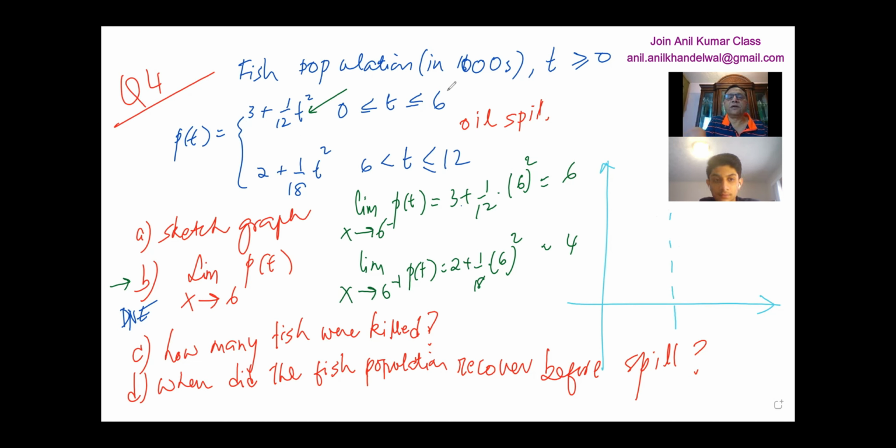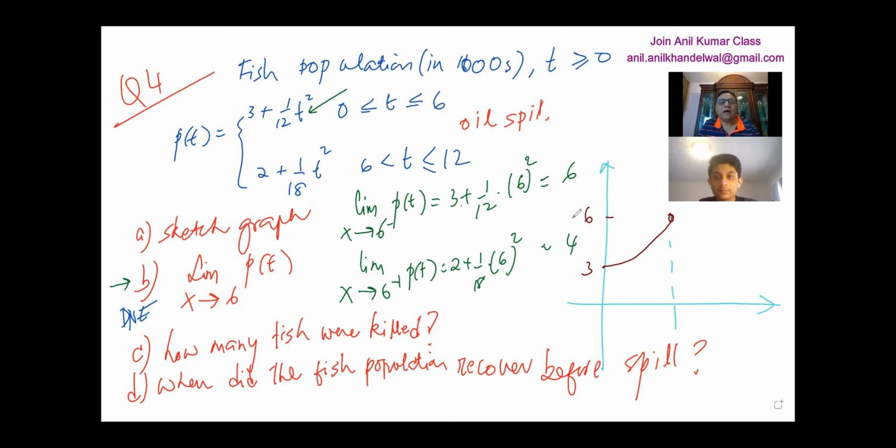So when t is 0, it is 3. And so it's a parabola, as you're saying. It goes up, but it starts from 3. And it is a parabola which is rising to a level, let's say like this. Is it okay? Yes, sir.